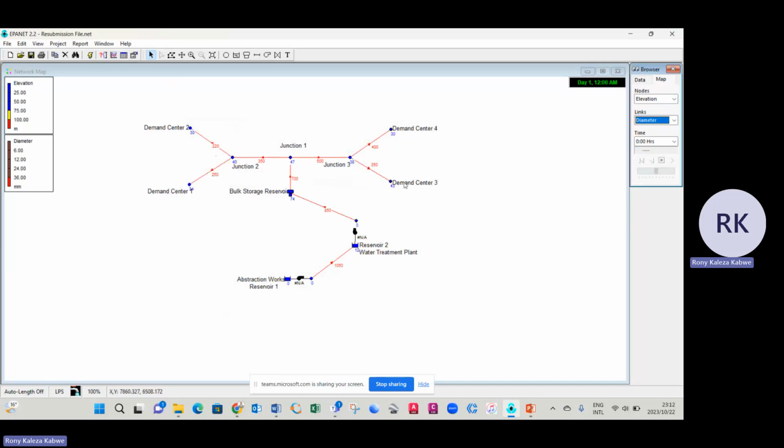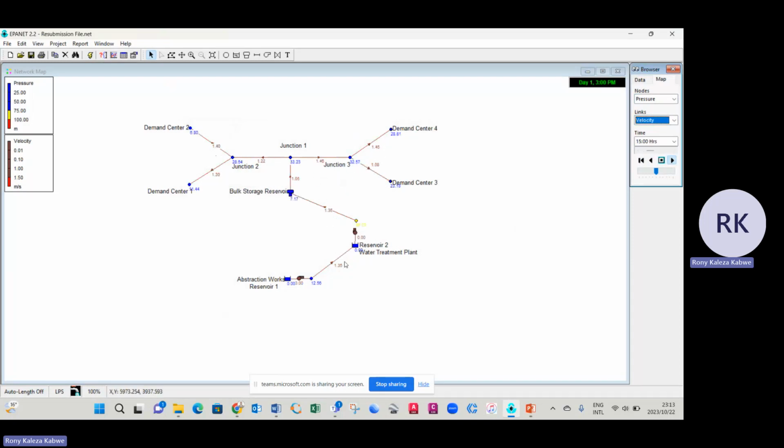So the trick here that we found is obviously the velocity cap is 1.5 meters per second. So we had to keep all the velocity below 1.5 meters per second. Even if I go to pressure and then click on velocity and run my simulation, you can see that this velocity is pretty constant, but the rest of the velocity is actually below 1.5.